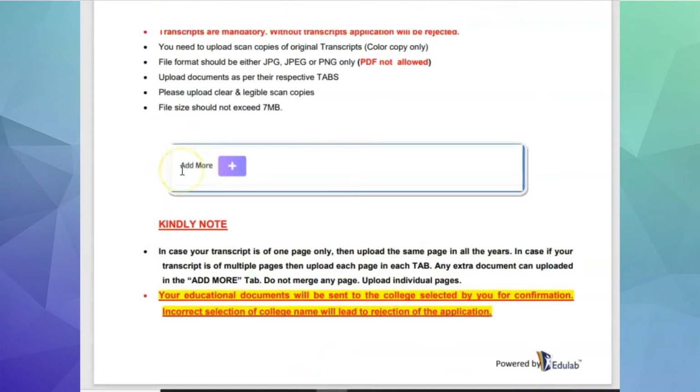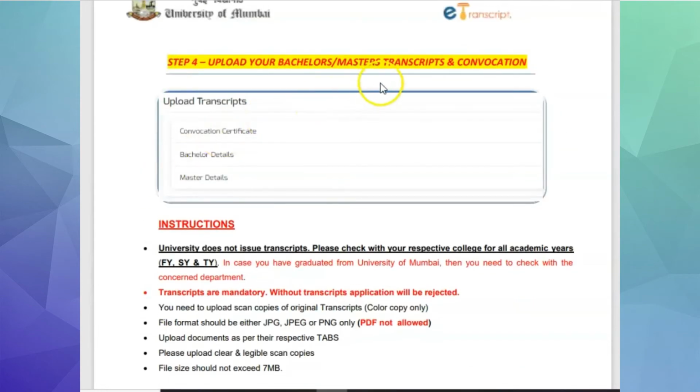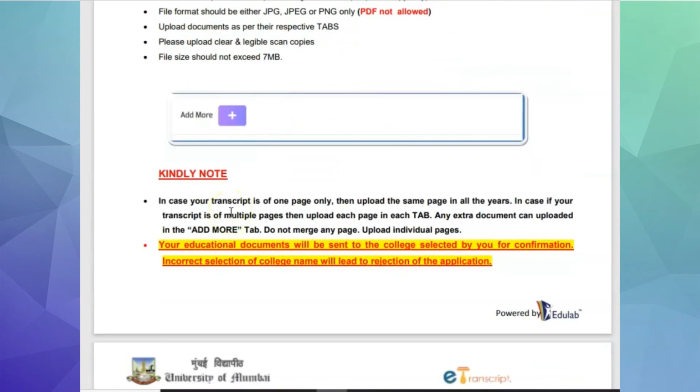Please note that when you enter your transcript, there are certain things which you have to follow. In case your transcript is of 1 page, then upload the same page in all the years. In case your transcript is of multiple pages, then upload each page in each tab. Any extra document can be uploaded with the add more button. Do not merge any page, upload individual pages.